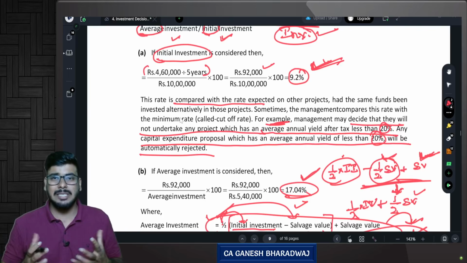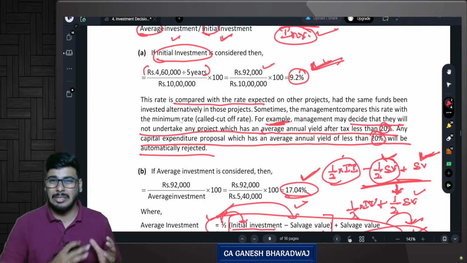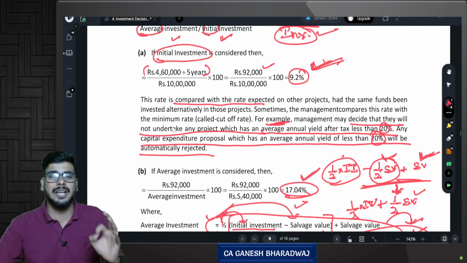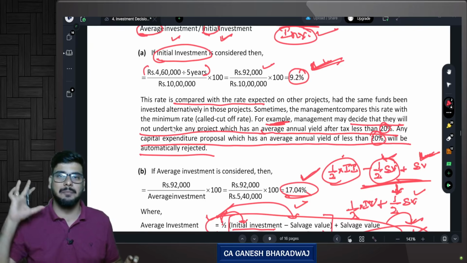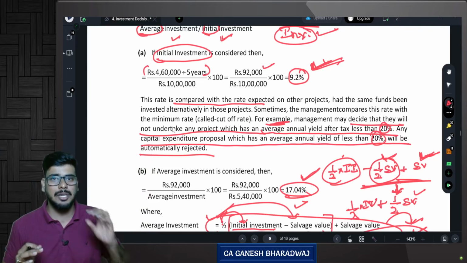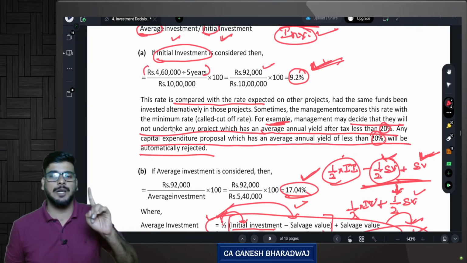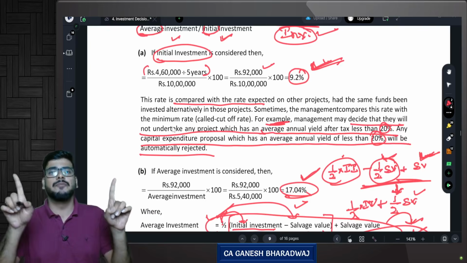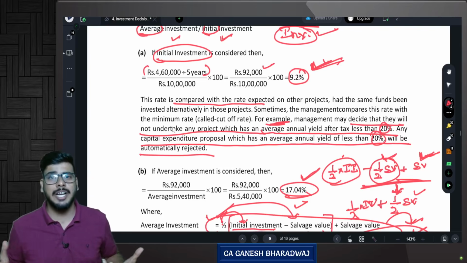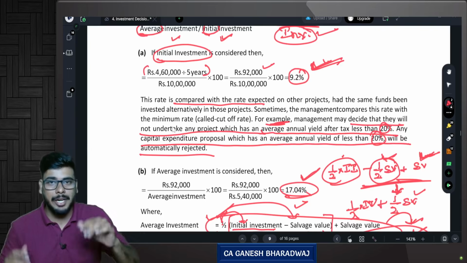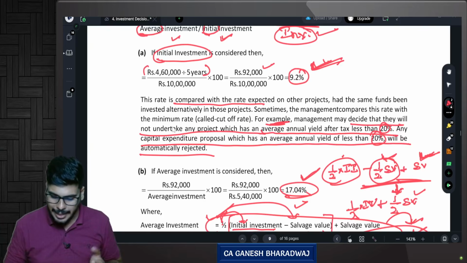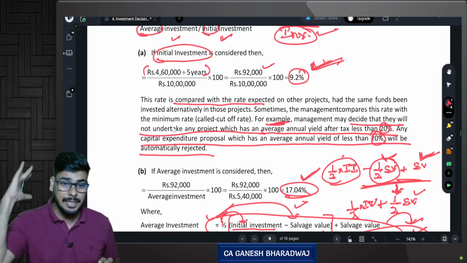That's about it. Beyond this, there is not much relevance in this area because it ignores all the time value of money concepts, and basically they are calculating the average rate of return. That is average profit divided by investment. Numerator, no problem. Average profit is total profits for all the 5 years divided by 5 years. Denominator is, should you take the initial investment alone or should you take the average investment? If you take the average investment, it is nothing but half of initial investment plus salvage value. Or if you want to write it in institute's language, write 1 by 2 the whole into initial investment minus salvage value, bracket close, plus salvage value, net off, it gives the same result. Are you clear with this? With this, we are done with this.